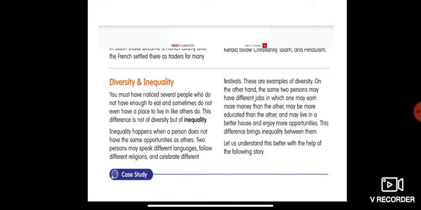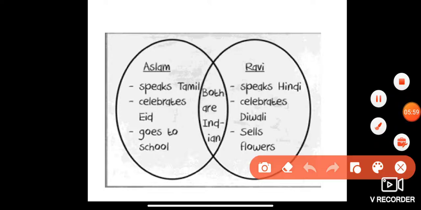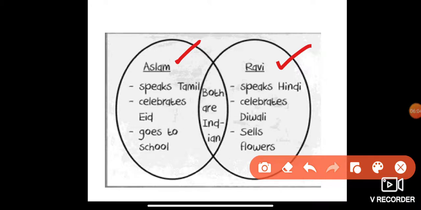Now after you are done reading, this is what you will find. Aslam and Ravi. You see that Aslam speaks Tamil. Aslam celebrates Eid. Aslam goes to school. Ravi speaks Hindi. Ravi celebrates Diwali.